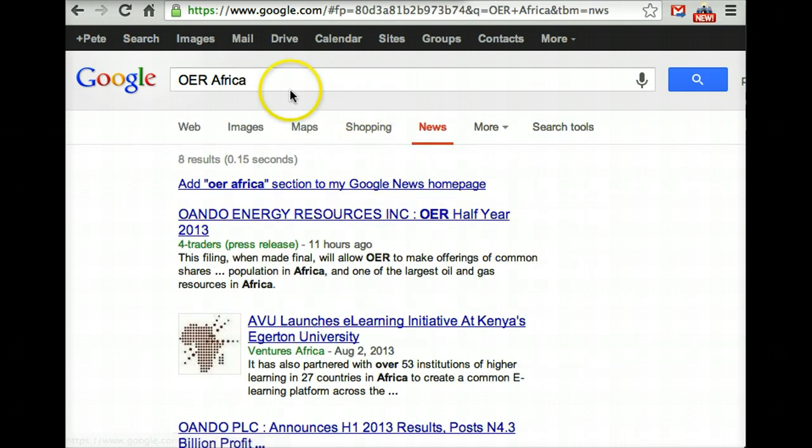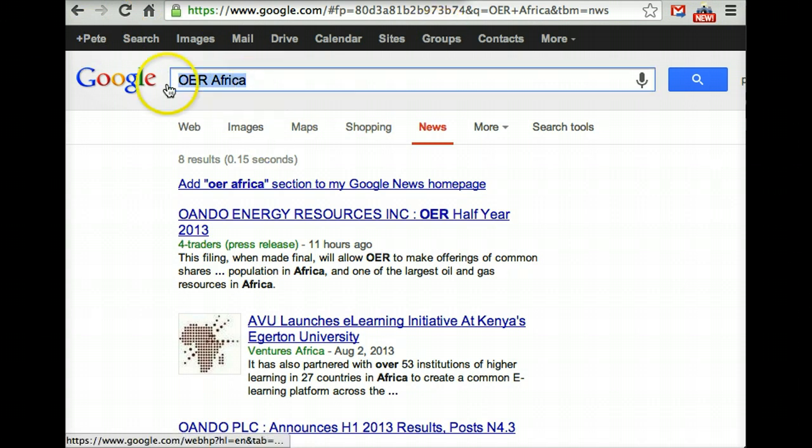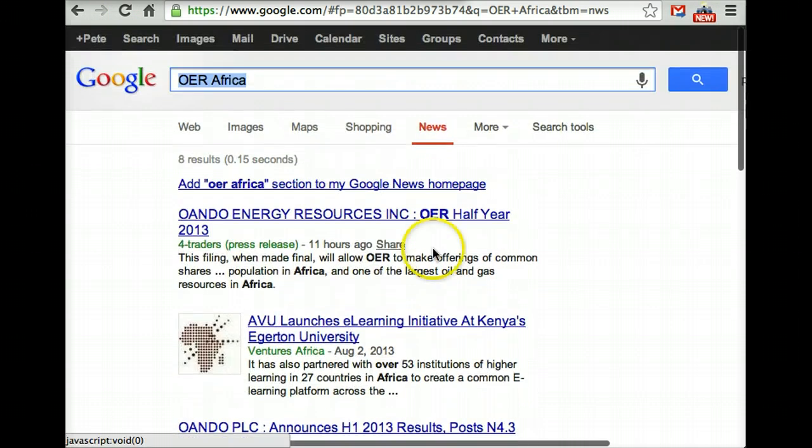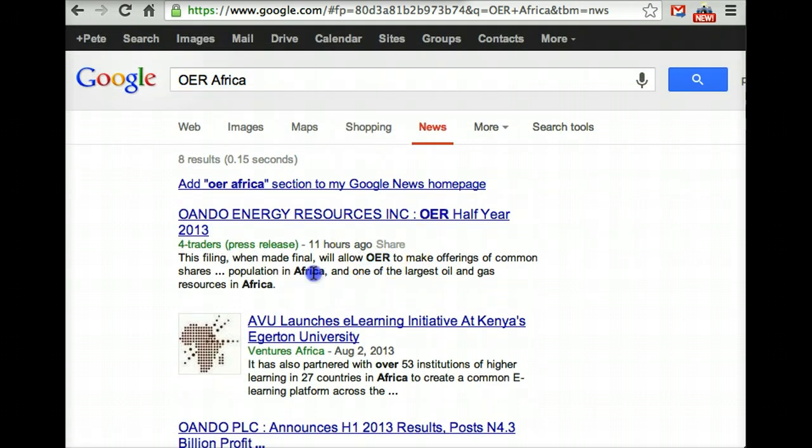Because I chose it here and not out of the top bar, it preserves the search term, and we see results below. Now, if you look at this, you'll notice that the word OER and the word Africa are appearing in the search results, but they're not next to each other. So we're not necessarily finding results that are about the organization. They're maybe just about OER and about Africa.